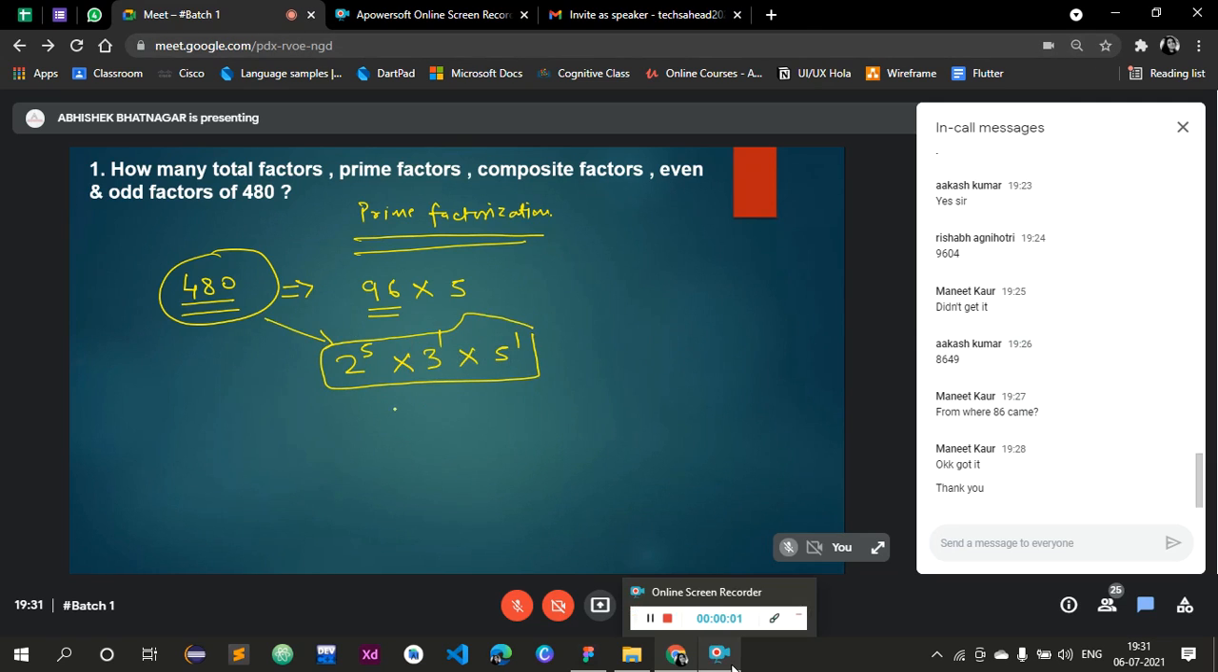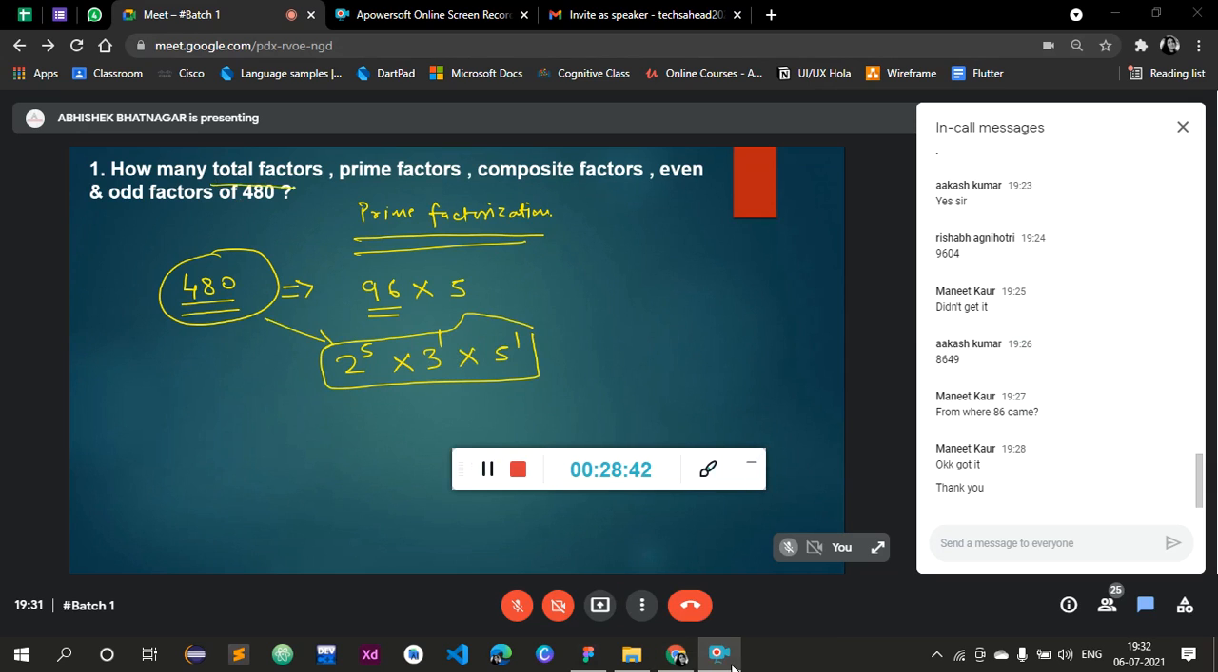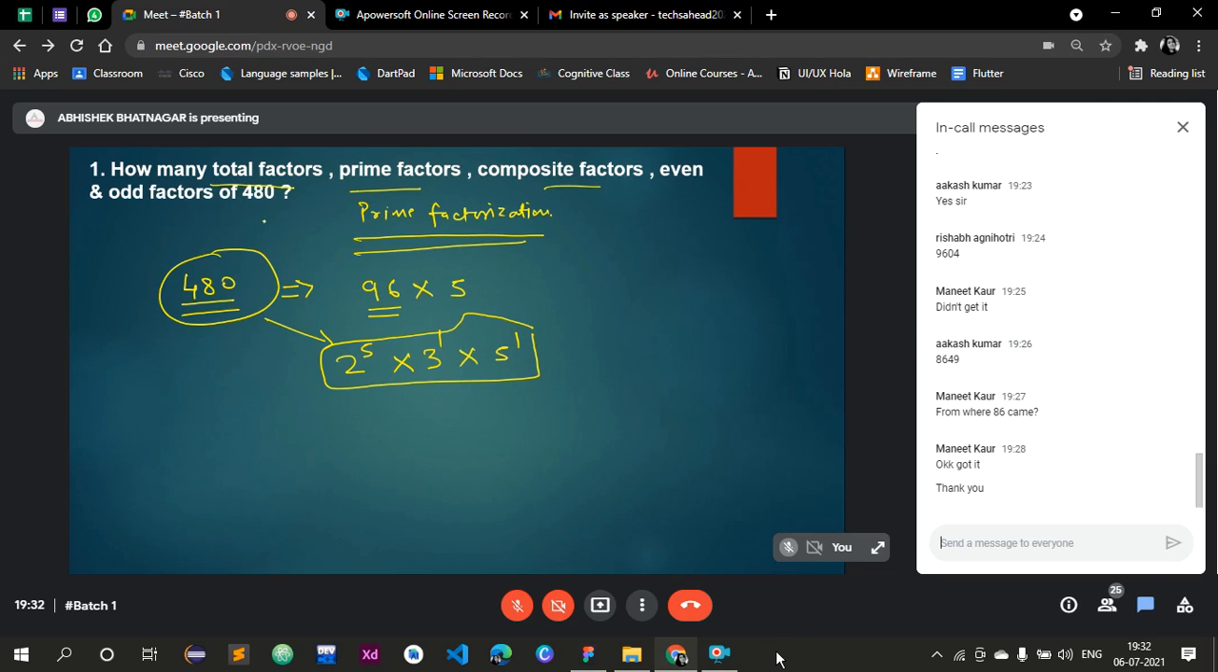With the help of this prime factorization, we have to calculate total number of factors, prime factors, composite factors, even and odd factors. Now check this. One is A. After getting prime factorization, what we have to do? Now if you see, add 1 in the powers, add 1 in each power, and then multiply.